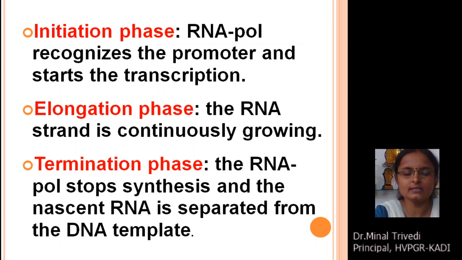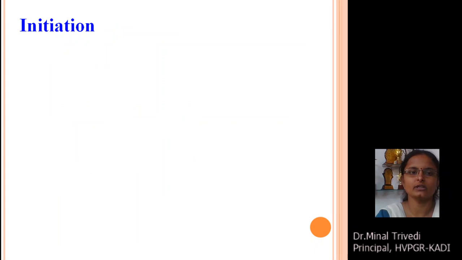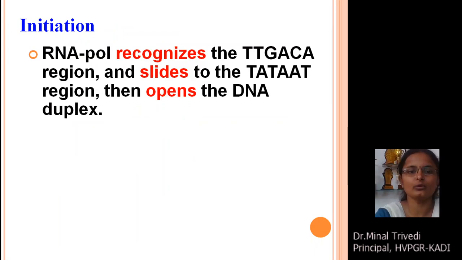The second phase is known as elongation. Elongation means how the actual RNA synthesis is going on. And the last phase is known as termination. RNA polymerase stops the synthesis of the RNA molecule and separates the nascent RNA from the DNA template during the mechanism of termination. Now let's see the initiation.